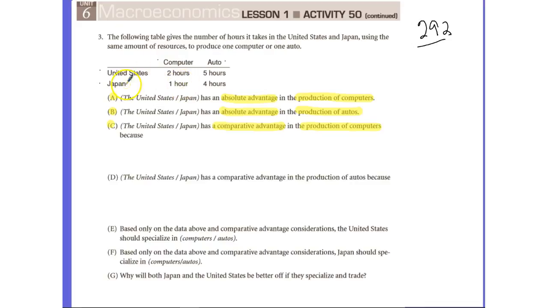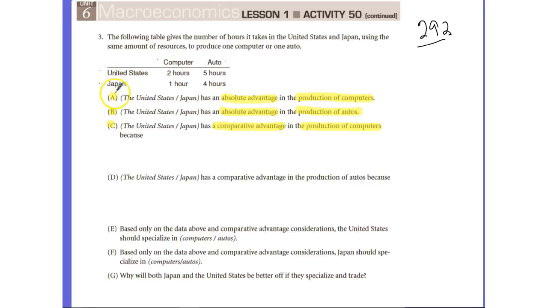In comparing two countries, it's possible for one country to have the absolute advantage in the production of both goods. However, it is not possible for one country to have comparative advantage in both goods. And the reason is because comparative advantage means that you have a lower opportunity cost than the other country.